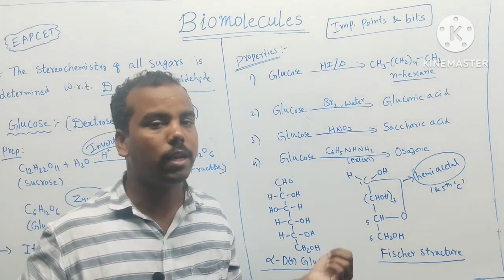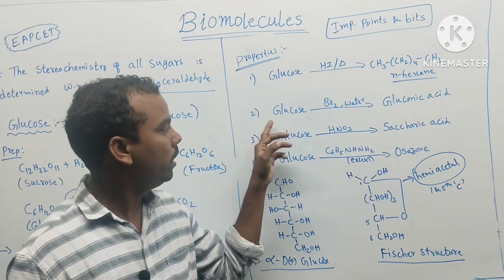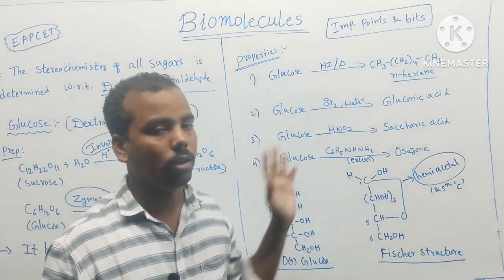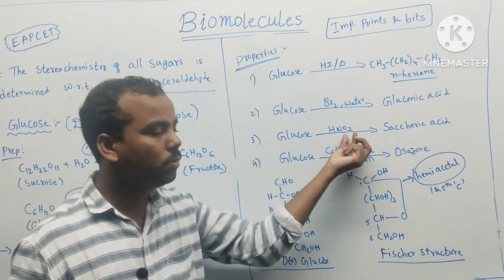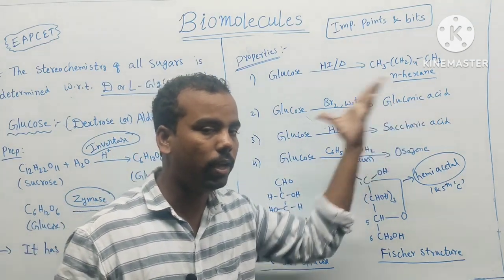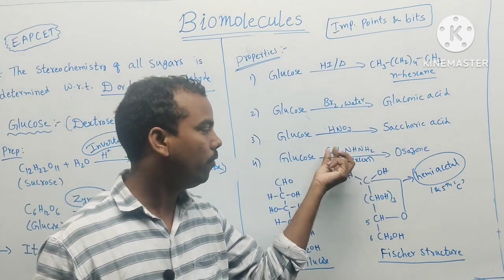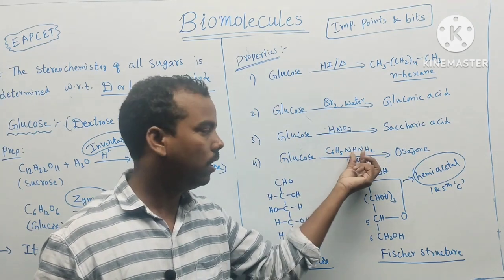All the carbons are in straight chain arrangement. So glucose. Next, glucose reacts with bromine water, it forms gluconic acid. Glucose reacts with nitric acid, HNO3, and forms saccharic acid. Glucose reacts with an excess of phenylhydrazine, it forms